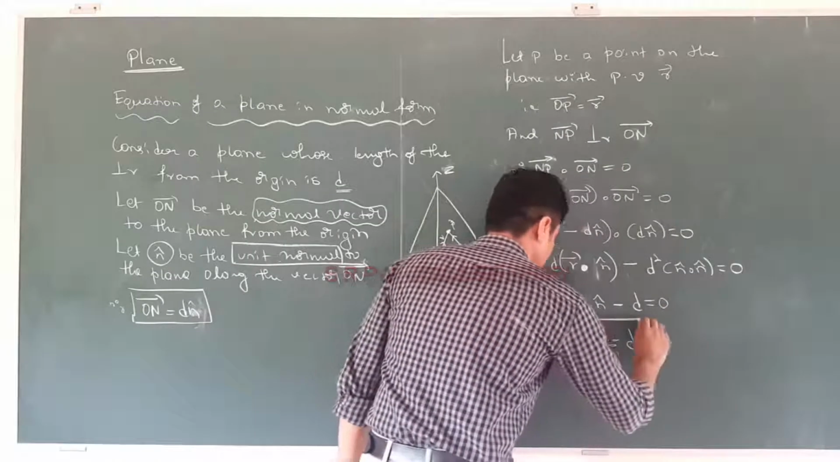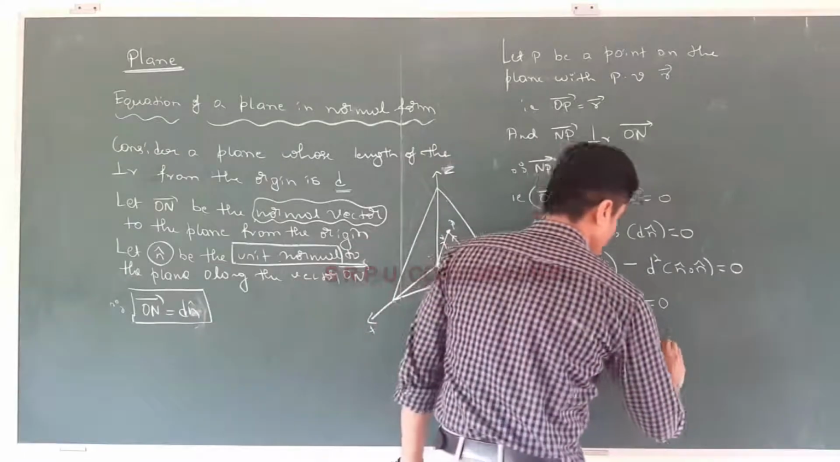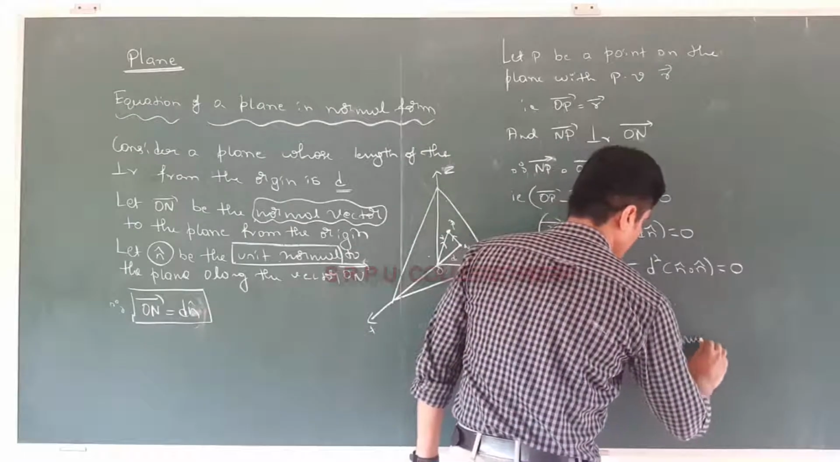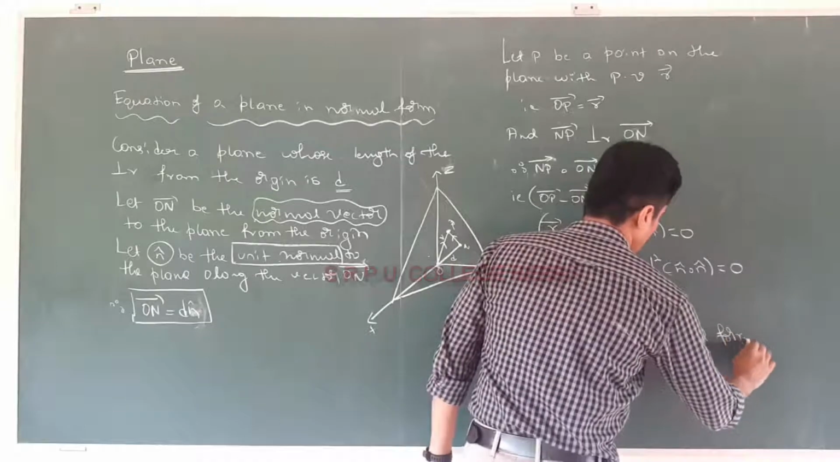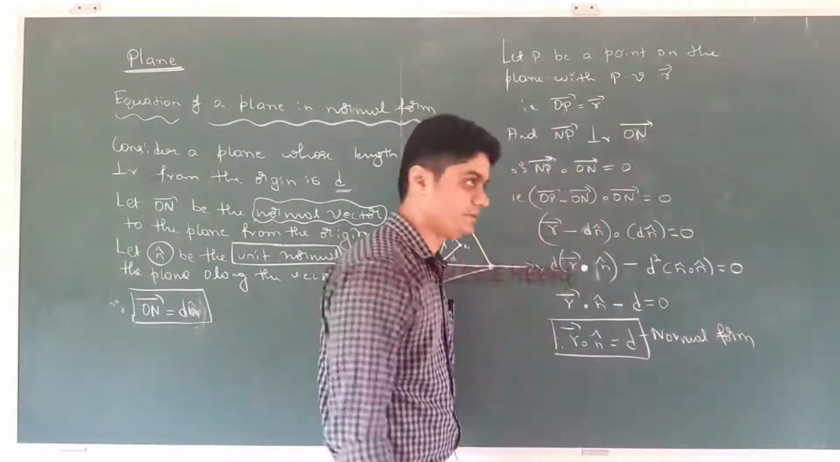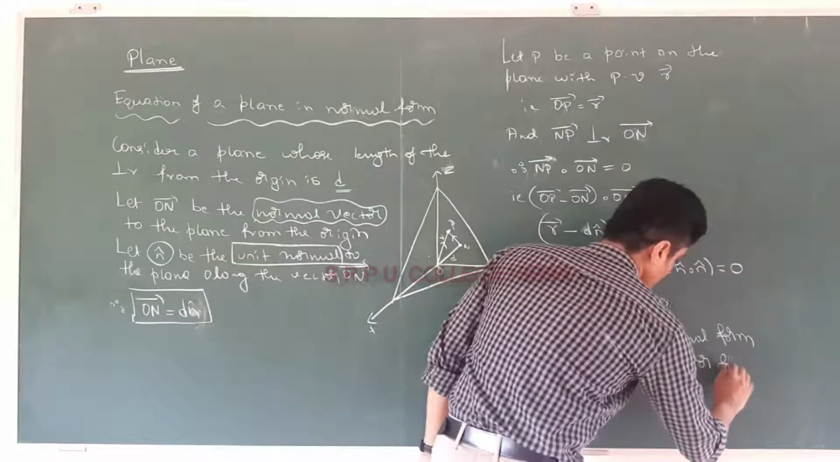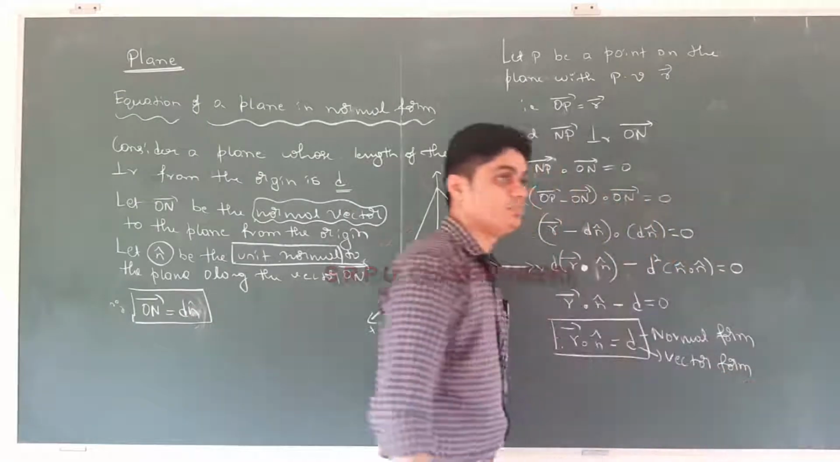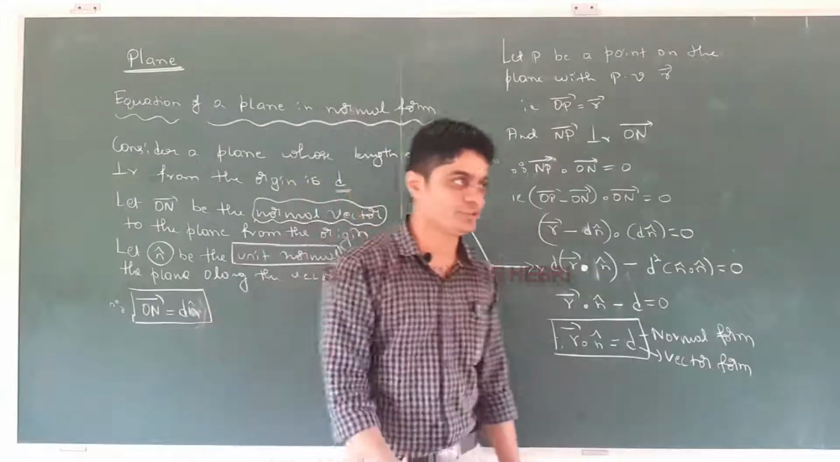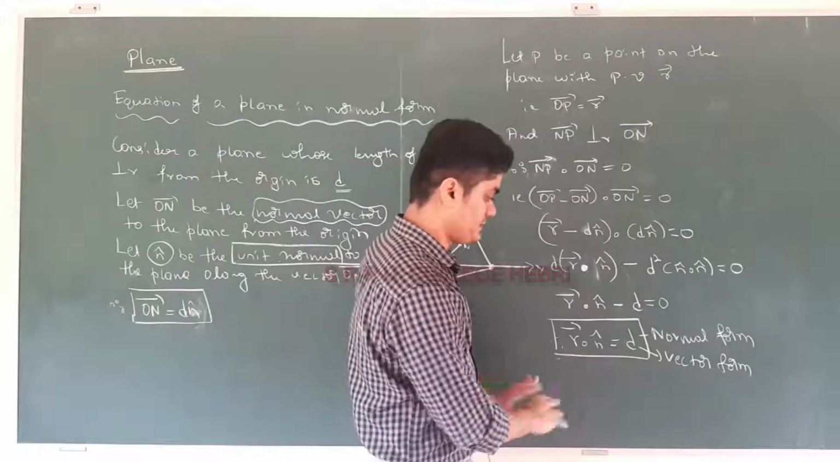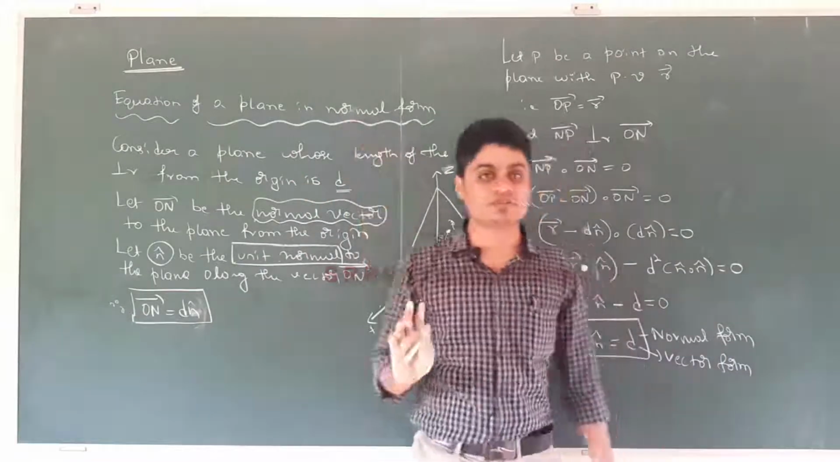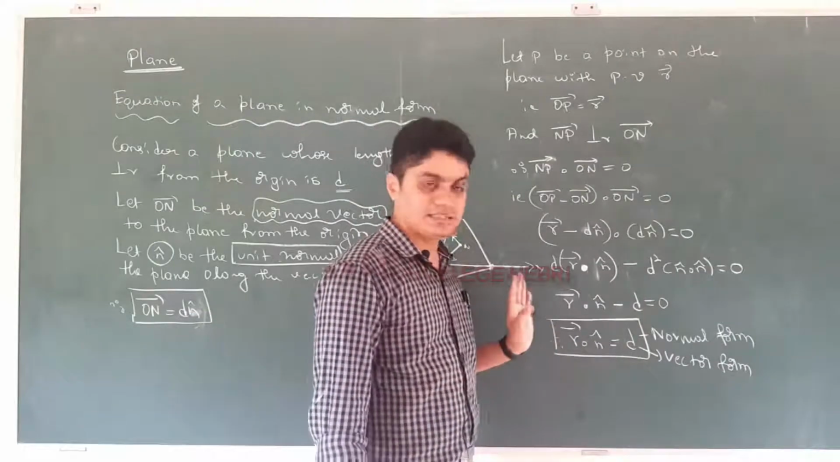So this is known as the normal form of the plane. And this representation, you know, vector form. This form of the equation is known as vector form already, you know, because it is in terms of vector, but this is known as the normal form of the equation of the plane. Now what is required? The Cartesian form.